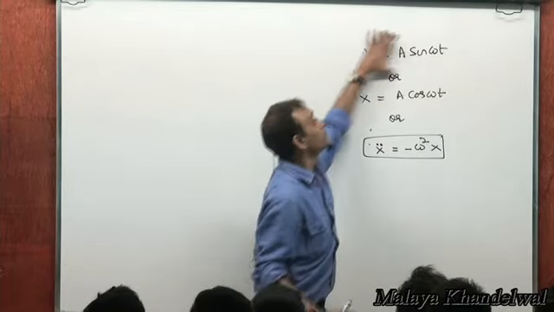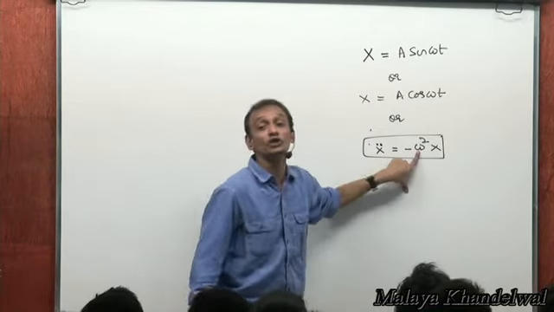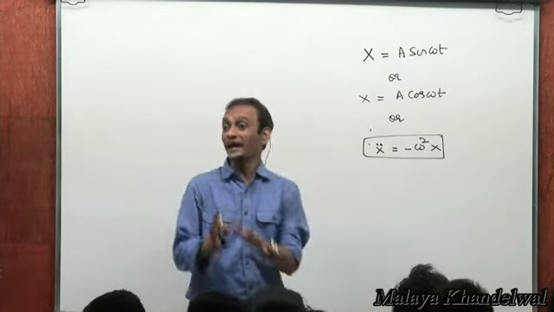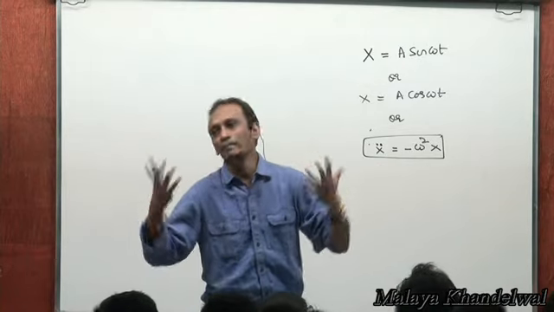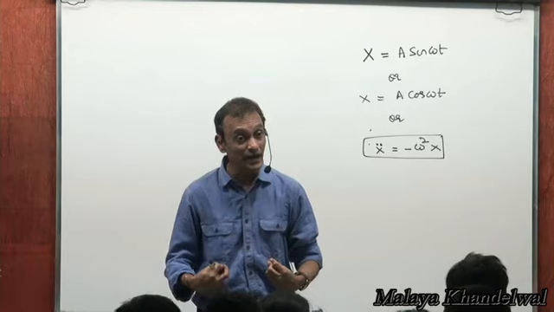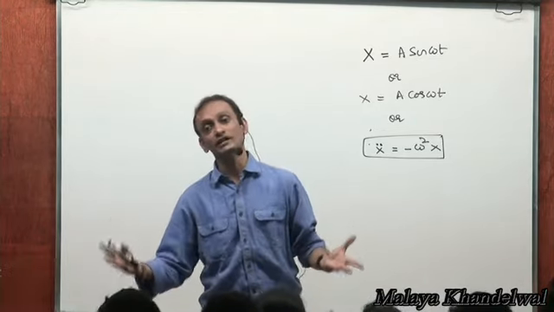Amplitude will not be determined from this. Amplitude is determined from this. Amplitude is not determined from omega. Omega and amplitude are independent entities, and the amplitude, like I told you, would be supplied by us. Omega would be the system's. The system will determine the omega.